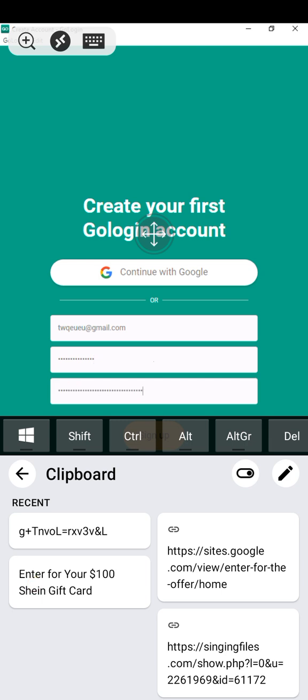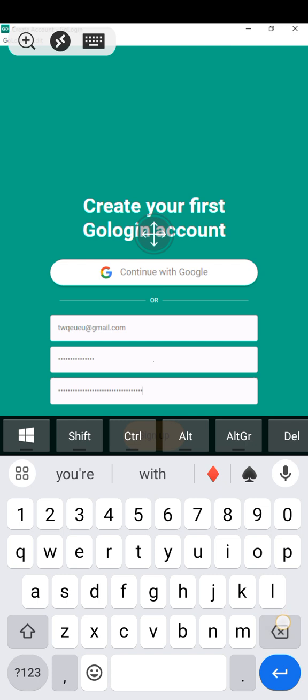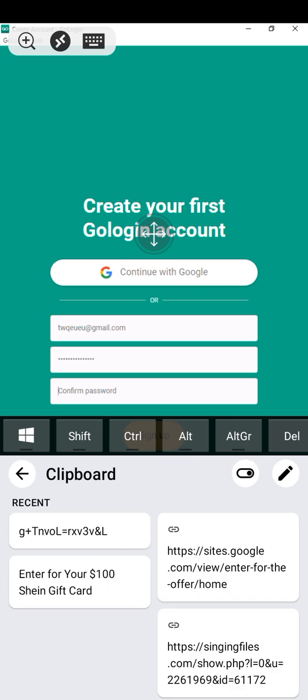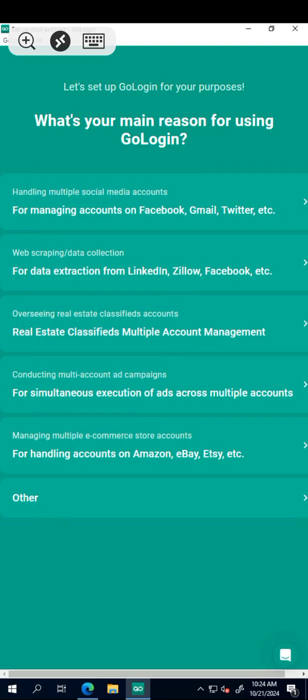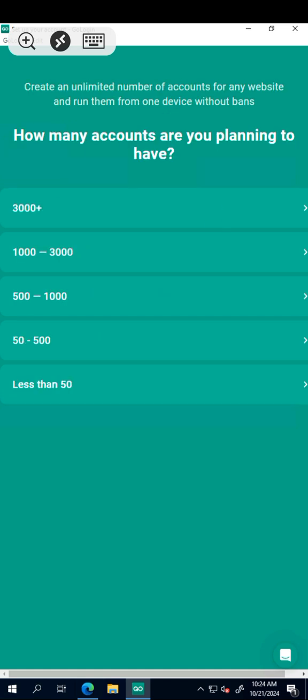Okay, I think my phone generated some kind of password randomly. Okay, let me just use this. This is what my phone generated for me. Okay, can you see it now has recaptcha. Here it is. It now has recaptcha. So let's click on sign up and just pick all these other ones randomly.